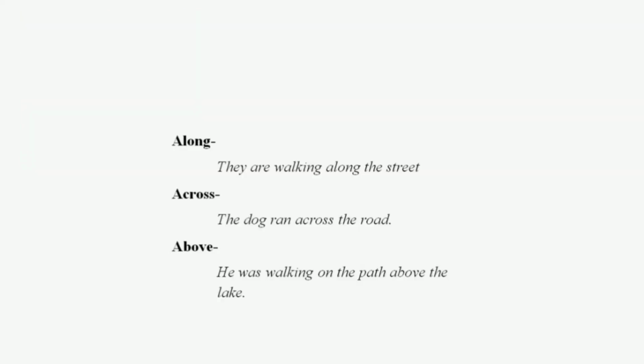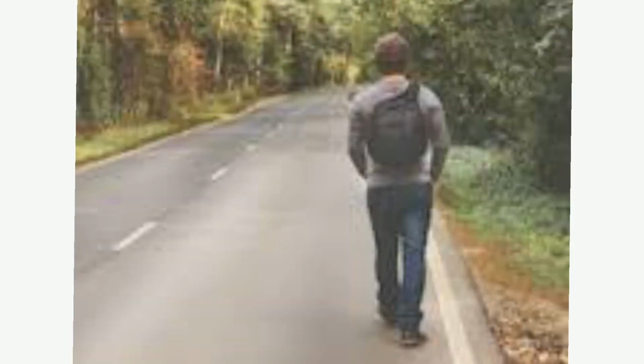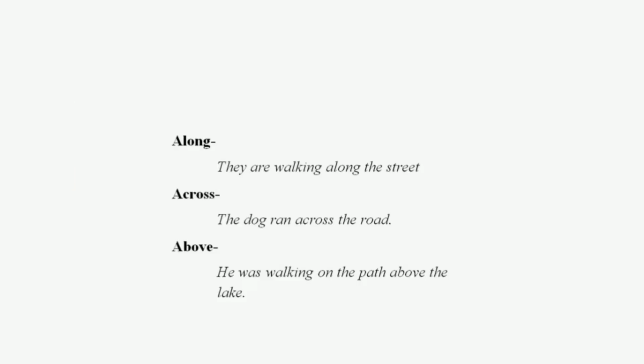And along, when you are walking along the side, that means from one end to the other end, there we use along. That means they are walking along the street. And across, when do you use across?